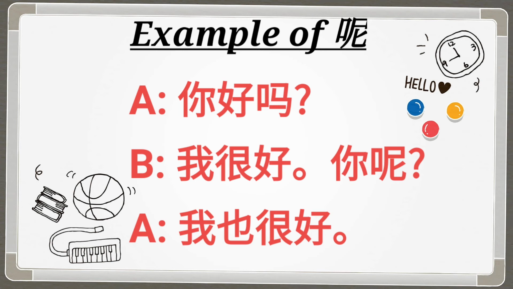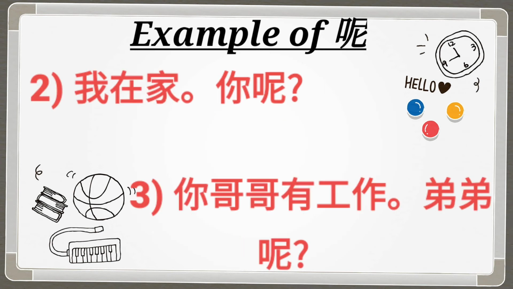So now let's look at more examples. Wo zai jia, ni na? I am at home. What about you? Or how about you? The last example is Ni gege you gongzuo, didi na. So this statement means your big brother or your elder brother has a job. What about your younger brother?